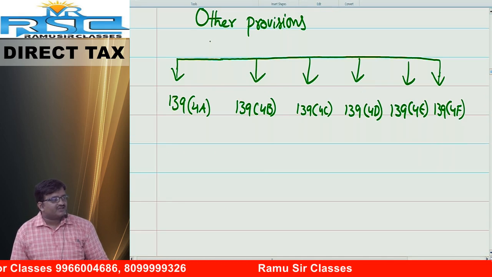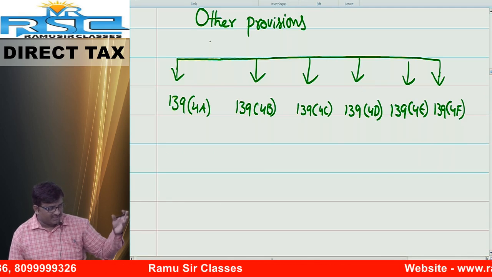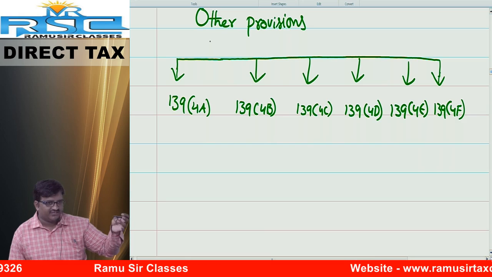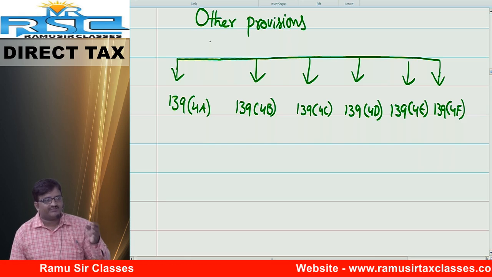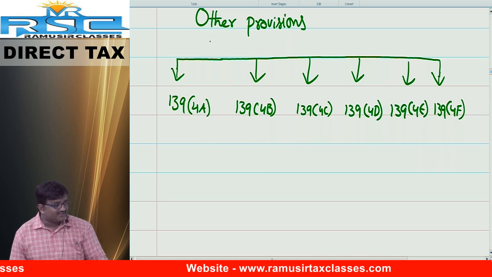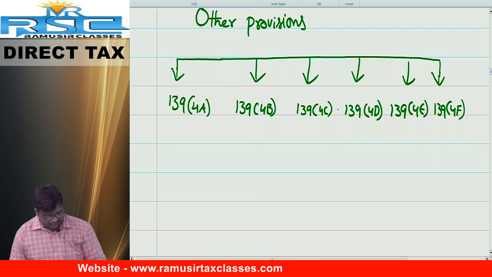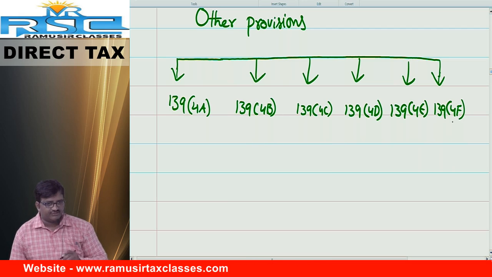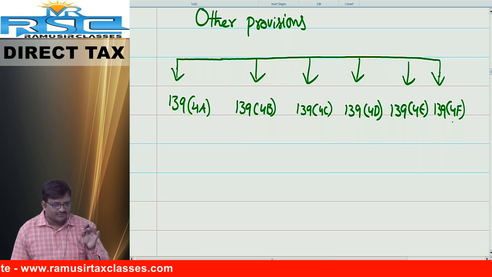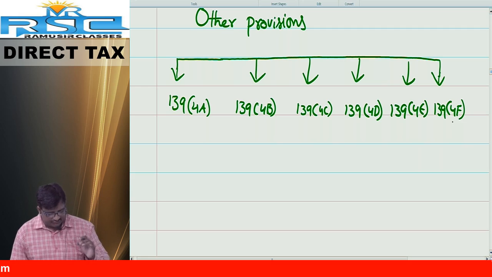Friends, yesterday's class we covered the topic 139 subsection 1, filing of return of income by individual, HUF, AOP, BOI. After that we covered partnership firm and companies. Today's topic is filing of return by other persons. We are going to cover 139 subsection 4A, 4B, 4C, 4D, 4E, 4F. Today we are going to cover that special provisions called as 139 subsection 4A, 4B, 4C, 4D, 4E, 4F.